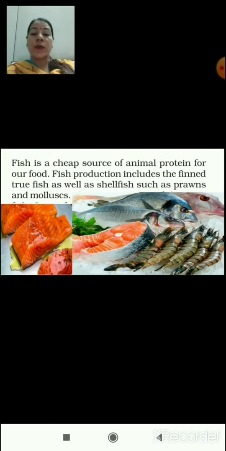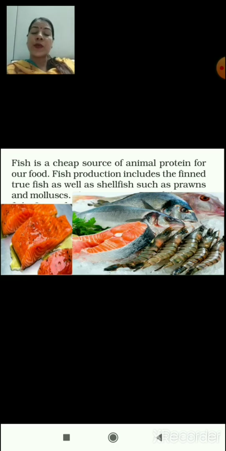We all know that fish is a cheap and very good source of animal protein for our food. Fish production includes the finned true fishes as well as shellfishes such as prawn and molluscs.